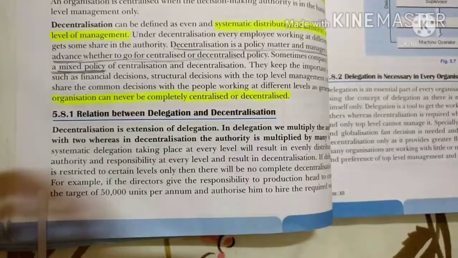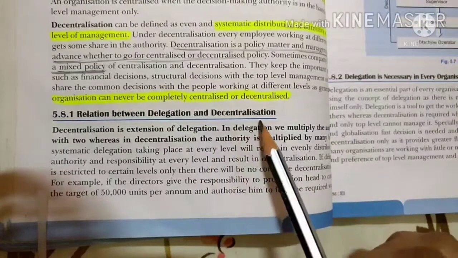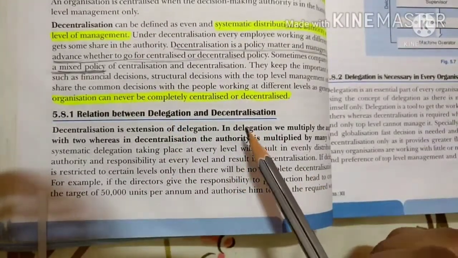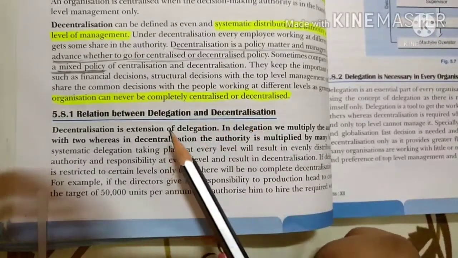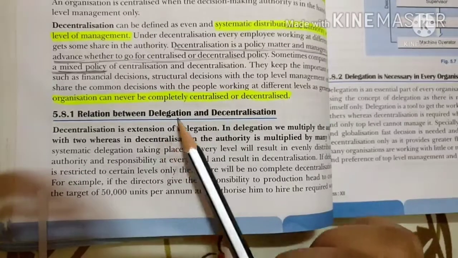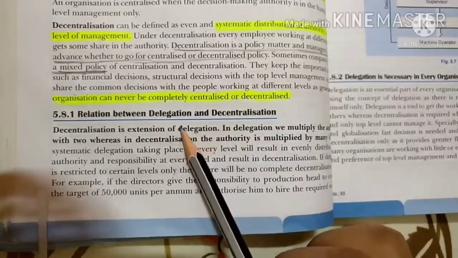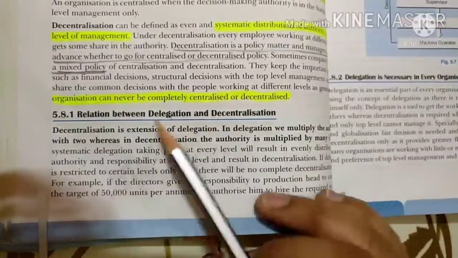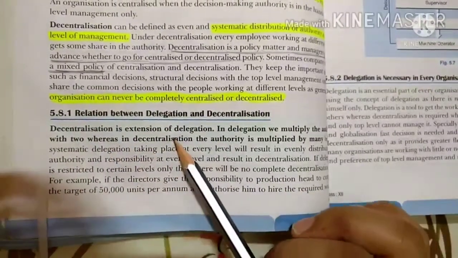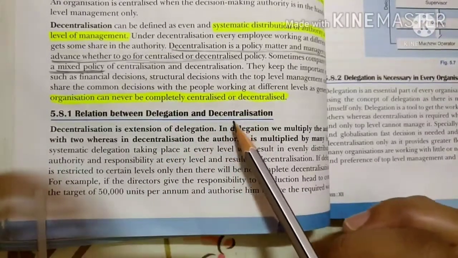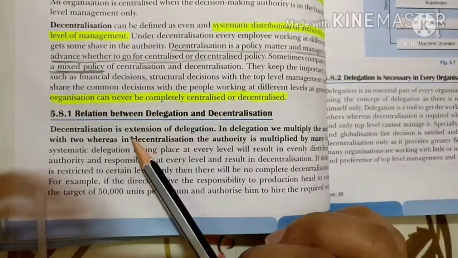Now there is a big confusion among students, they think that decentralization is the same as delegation. Let me tell you that yes, we can say that decentralization can't be complete without delegation, but decentralization is a big concept compared to delegation. They are two different concepts, so we have to understand the difference between them. Decentralization is an extension of delegation. As I told you, we can't complete decentralization without delegation, so it is an extension.